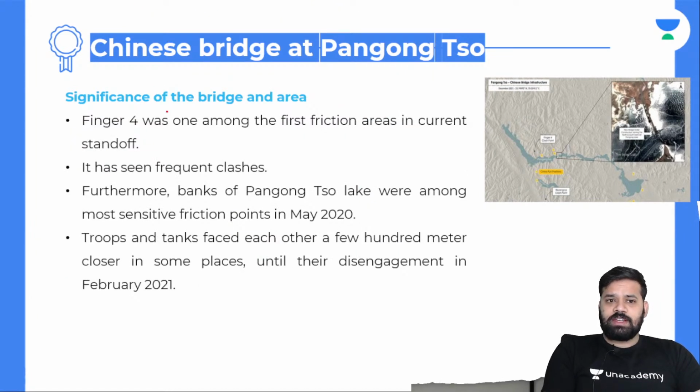Going forward, what is the significance of the bridge and area? Finger 4 was one among the first friction areas in the current standoff. It has seen frequent clashes. Furthermore, the banks of Pangong Tso were among the most sensitive friction points in May 2020. Troops and tanks faced each other a few hundred meters closer in some places until their disengagement in February 2021. So there was constant ruffling happening along the Indo-China border. That had escalated in February 2021 when the Indian Army and the PLA were just meters apart, and all of a sudden there had to be disengagement.